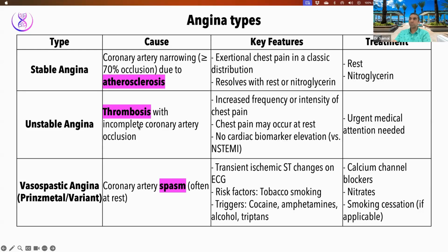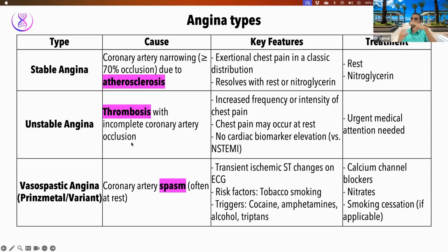So this is thrombosis with incomplete coronary occlusion. Very important, you need to imagine this. The plaque has ruptured. Does that suddenly lead to full thrombosis and block the blood vessel? No, it takes time for this thrombus to build up. This is a clot forming on top of that ruptured area. It might take a few days to build that clot slowly.